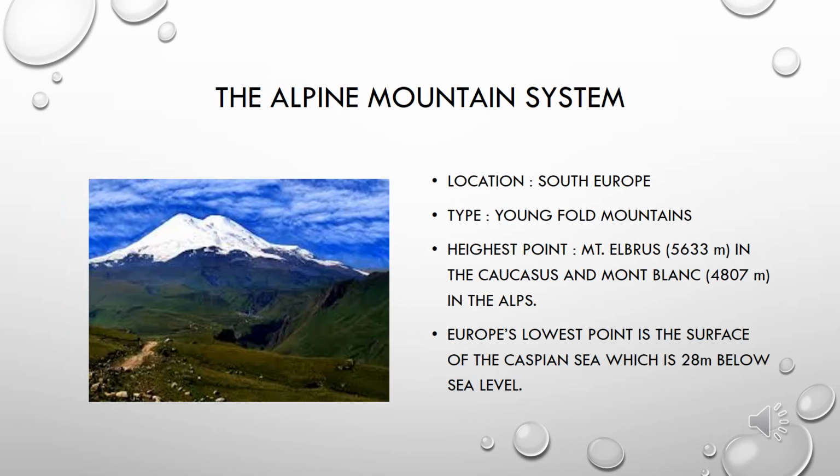The Alpine mountain system. It is located in South Europe. These are the Jungfrau mountains. The highest point is Mount Elbrus, which is located in the Caucasus, and Mont Blanc is located in the Alps. These are the two highest mountain peaks of Europe. Mount Elbrus is the highest and Mont Blanc is the second highest, and it is located in the Alps. Europe's lowest point is the surface of the Caspian Sea, which is 28 meters below sea level.